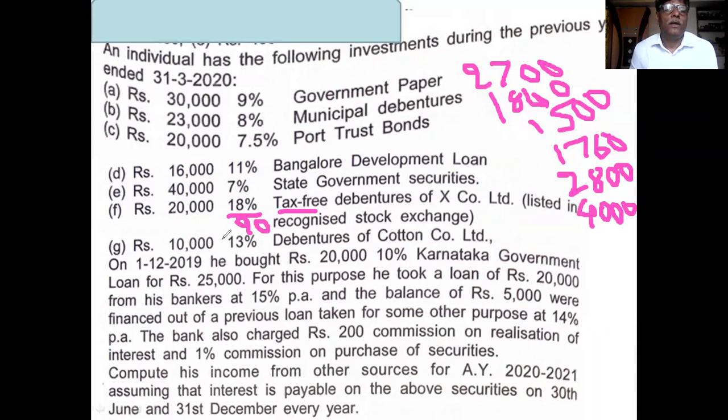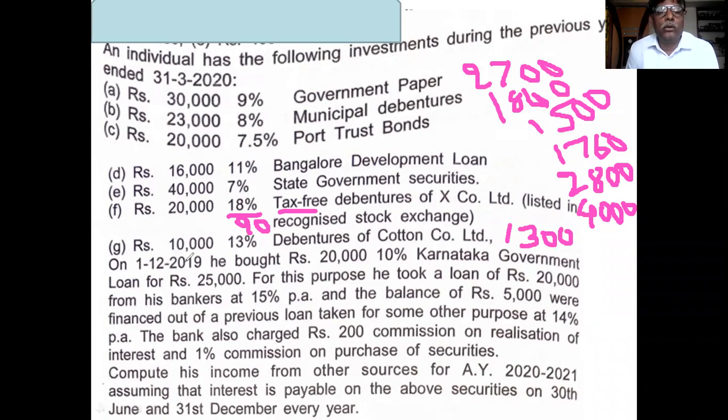Okay. Then what about the last point? G. 13%. 10,000 investment. 1,300. Okay, 1,300. Next, you read this sentence.